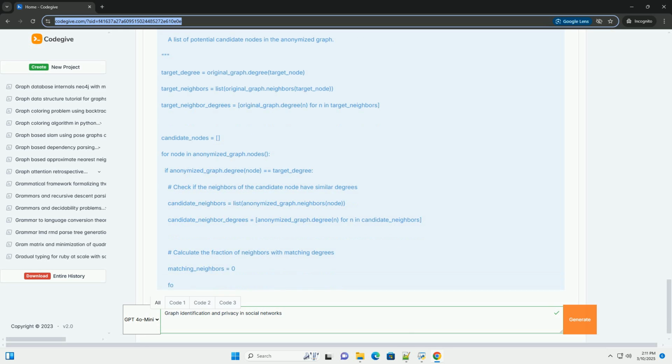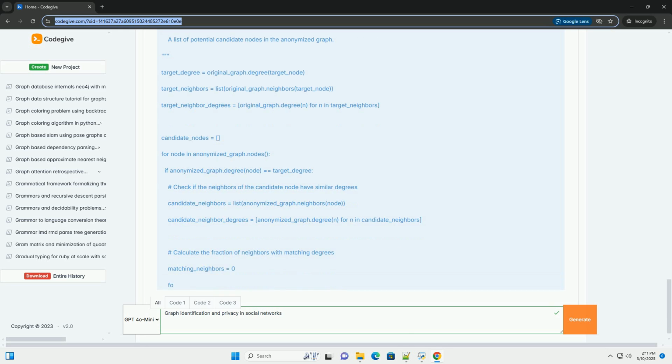Graph alignment, or graph isomorphism. The attacker tries to find a mapping between the nodes of the anonymized graph and the original graph that preserves the connections, or edges. This is a complex problem, NP-hard in general, but efficient algorithms exist for smaller graphs.